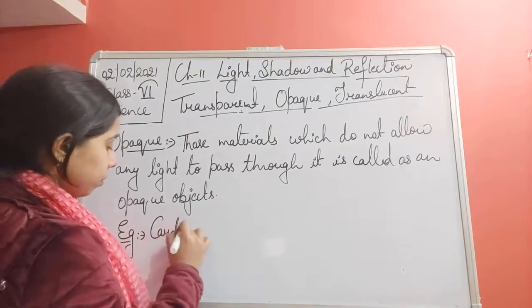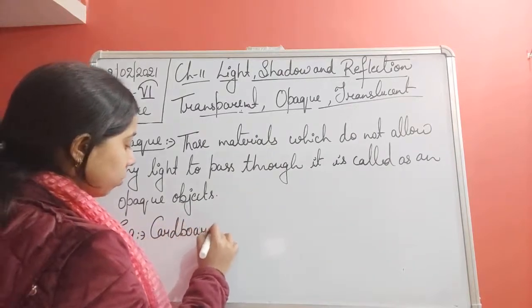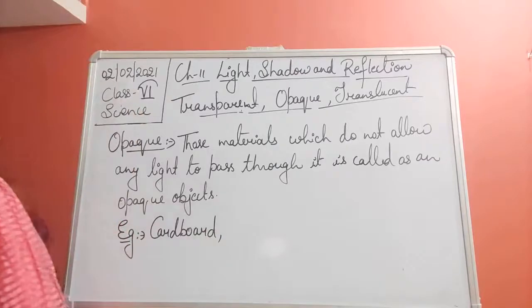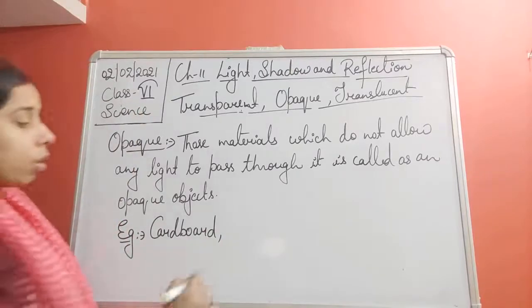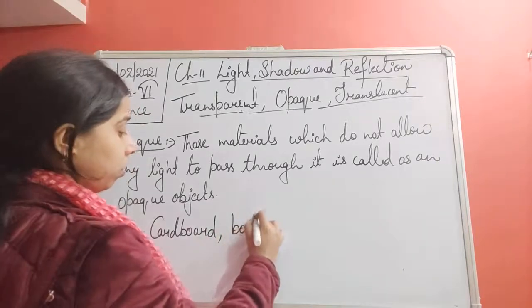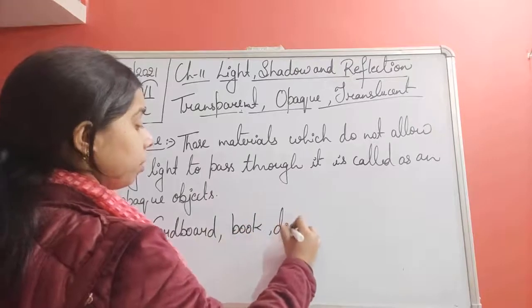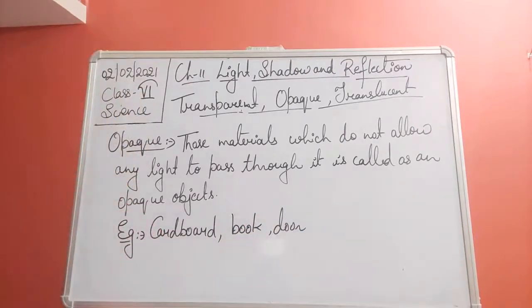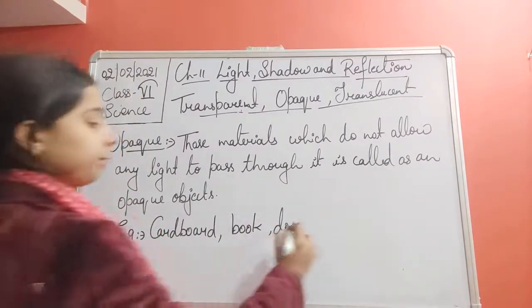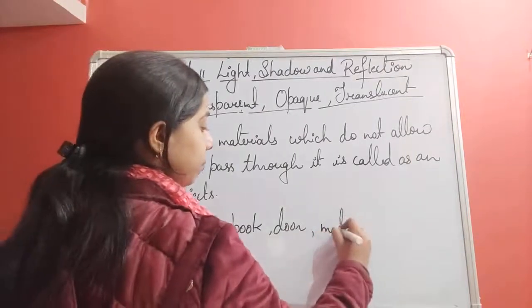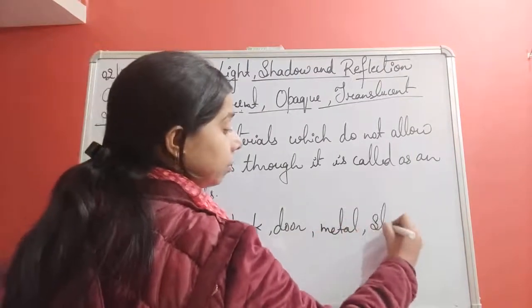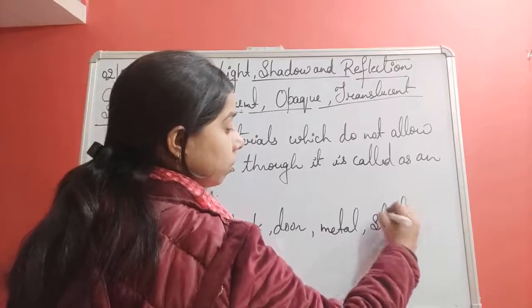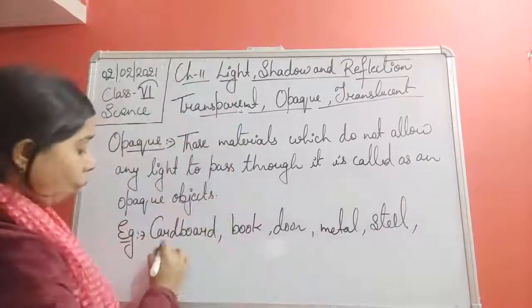cardboard. Cardboard is there. Then book, door, metal, steel, brick wall.